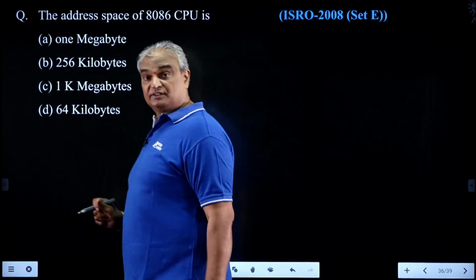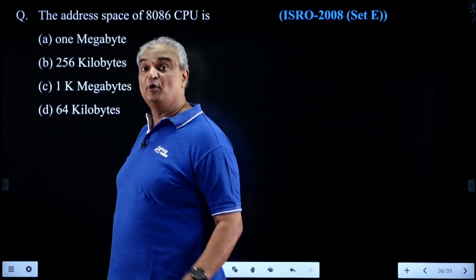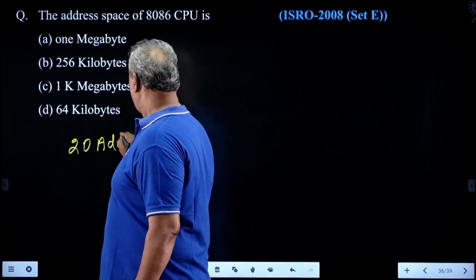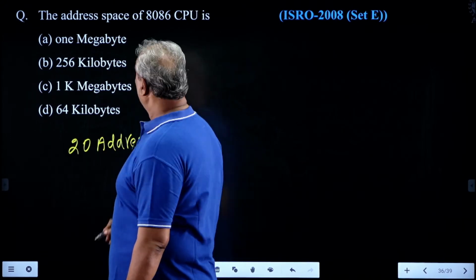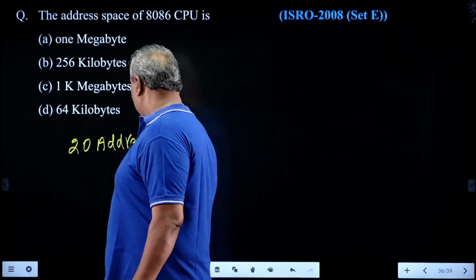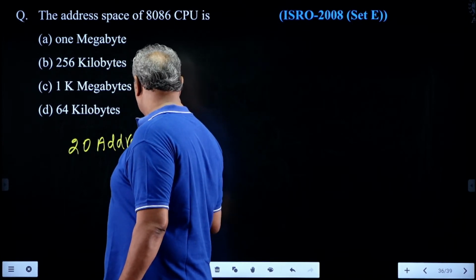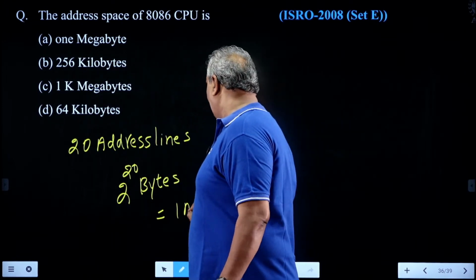The 8086 microprocessor has 20 address lines. That's why the address space is 2 power 20 bytes. It uses byte addressable memory but not word addressable memory. That's why 1 megabyte.